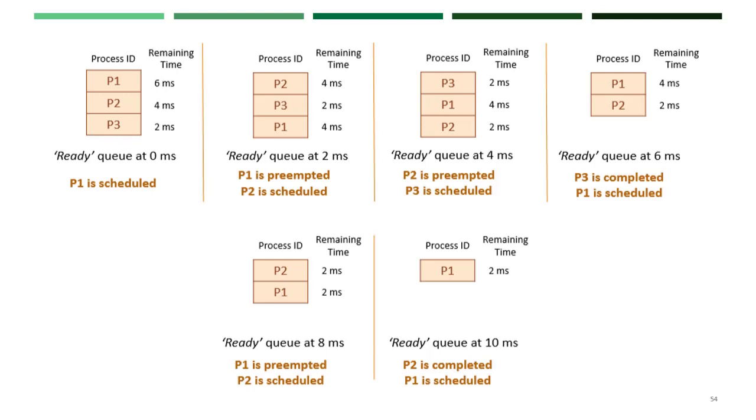Next, after P3 the turn goes to P1. P1 has 4 milliseconds, but the time slice is 2 milliseconds. So after 2 milliseconds it gets preempted and gives the schedule to P2. Now P2 starts its execution. The remaining execution time for P2 is 2 milliseconds, so P2 completes. Lastly, the remaining process is P1. The time for P1 is now 2 milliseconds, so it completes within that time slice. So this is how we can analyze the example given.